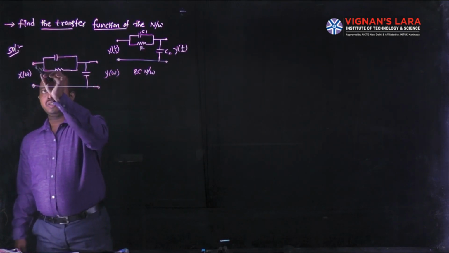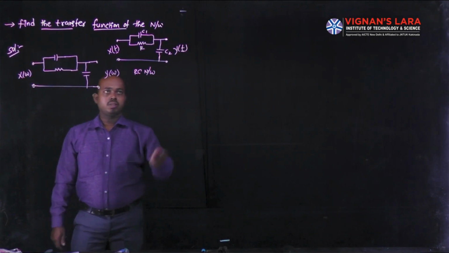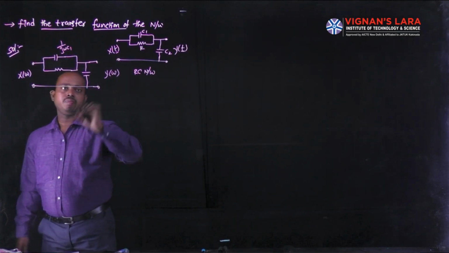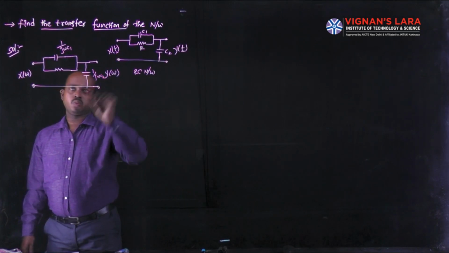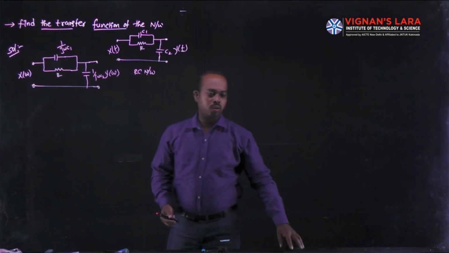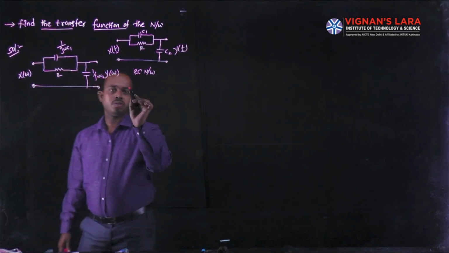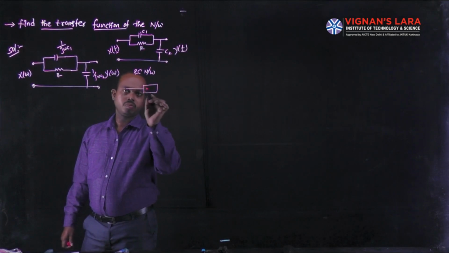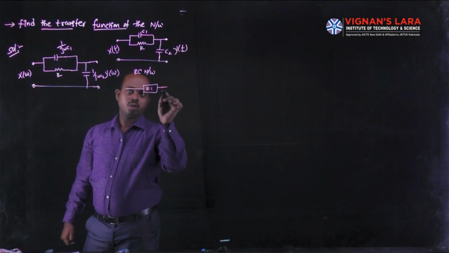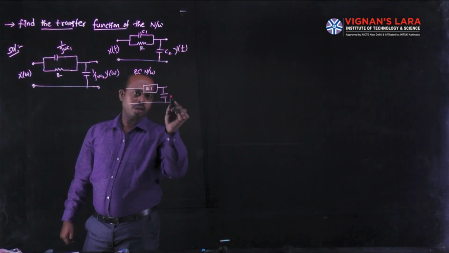Now I have to change the domain of the capacitors and resistor and the second capacitor. Here the capacitor 1 value I am writing as 1 by j omega c1. Here it is 1 by j omega c2. Here the R value is a normal value, because it does not have any reactance values. For our convenience, the network is simplified in terms of impedances. Here I consider the parallel combination of R and 1 by j omega c1 as Z1, and one more capacitor is connected at the output side. That value I am treating as Z2.